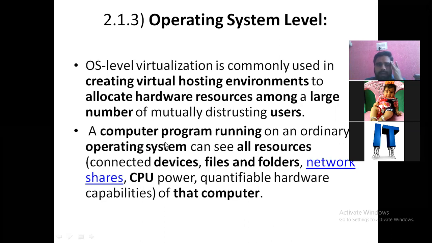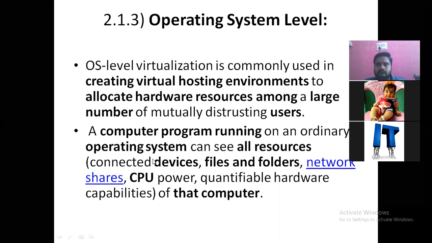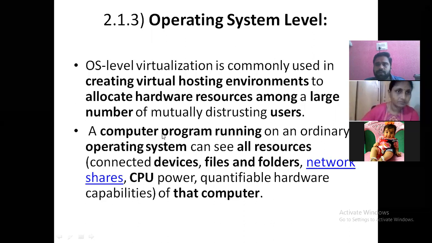Normally, guys, for a normal system, the computer program can run ordinarily. A normal system can access all the resources like files, folders, networking, and CPU. Normally it will have access to all the resources for a normal, ordinary computer.